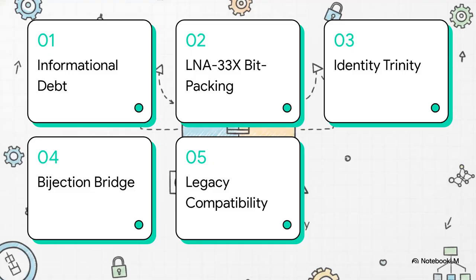Here is the blueprint for our technical deep dive today. We're going to build from the absolute lowest level of the EVM, right up to ecosystem-wide integration. 1. Liquidating informational debt. 2. LNA 33x bit packing. 3. SIS-01 identity trinity. 4. The bijection bridge. And 5. High-fidelity backwards compatibility. Let's get right to it.